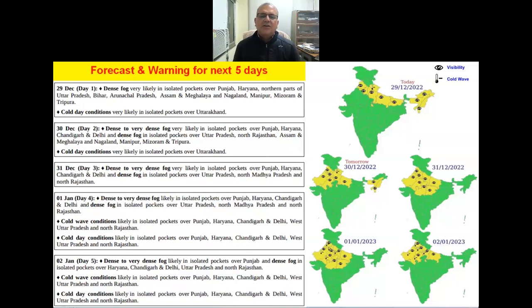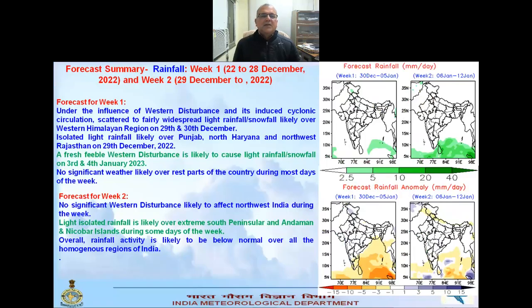And due to fog, we are also expecting cold day conditions over Punjab, Haryana, Chandigarh, Delhi, West UP, and North Rajasthan on 1st and 2nd. So, overall, as I briefed, in week one, we are not expecting much rainfall due to this WD. Next 2 days, again repeating, isolated to scattered rainfall and snowfall over Western Himalaya region.